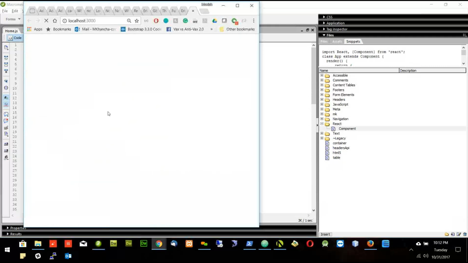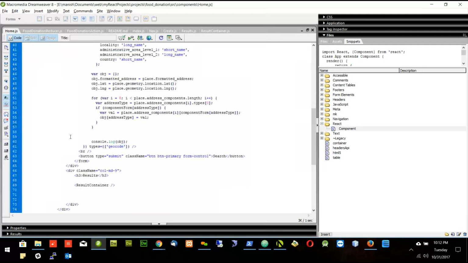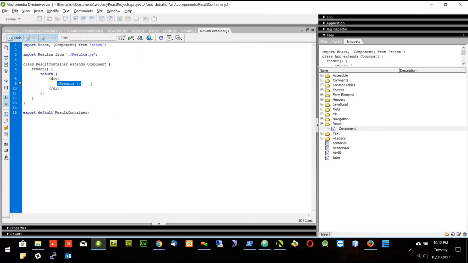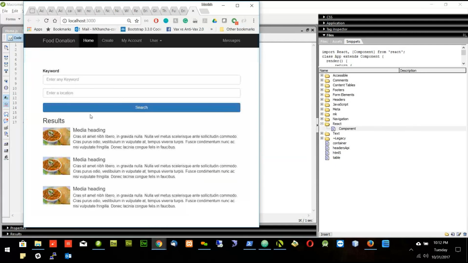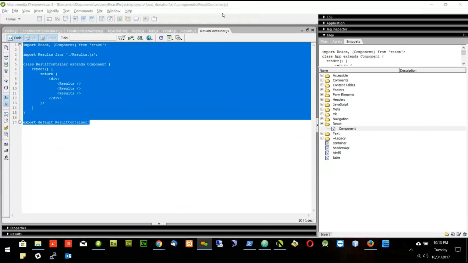Now let's see how it's coming. So we are getting only one. The reason is home page is calling result container and in the result container we have only one results. Let's put this multiple times. Okay, so we put 3 times, so I'm getting 3 times. So now you also do this one, create a result container.js and put this code inside result container.js.